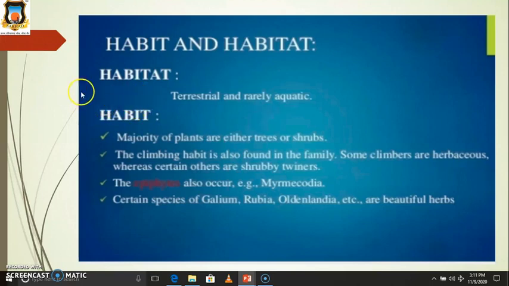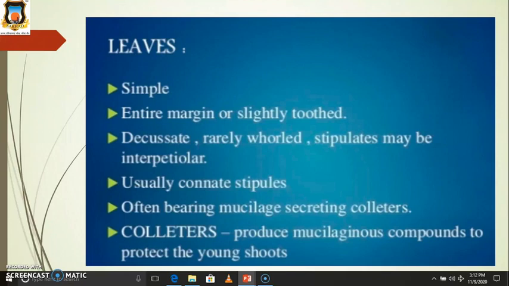Then habit: the plants are generally trees or shrubs. The climbing habit is also found in this family, and some climbers are herbaceous, some are shrubby as well as shrubby twiners. Epiphytes also occur, for example Myrmecodia. Certain species like Galium, Rubia, Oldenlandia, etc. are herbs.